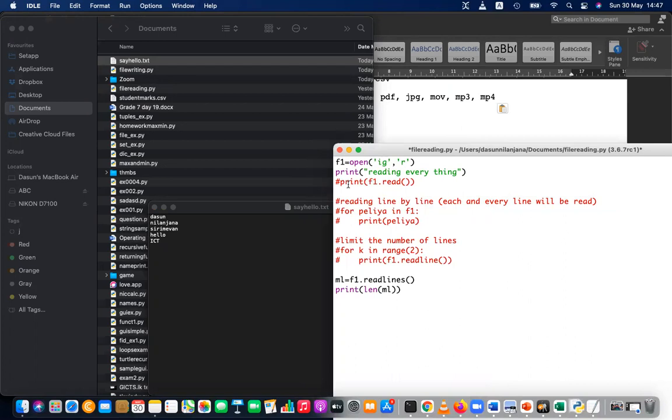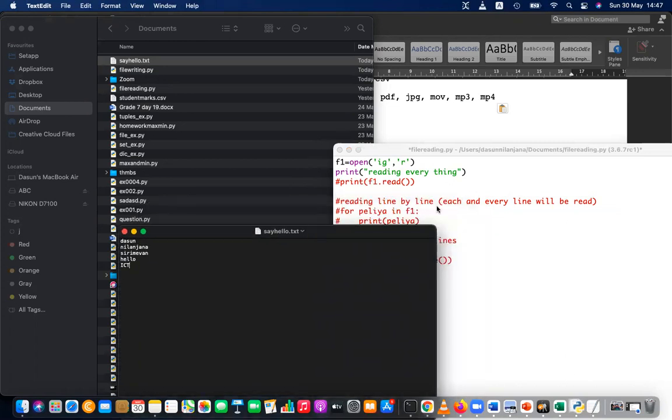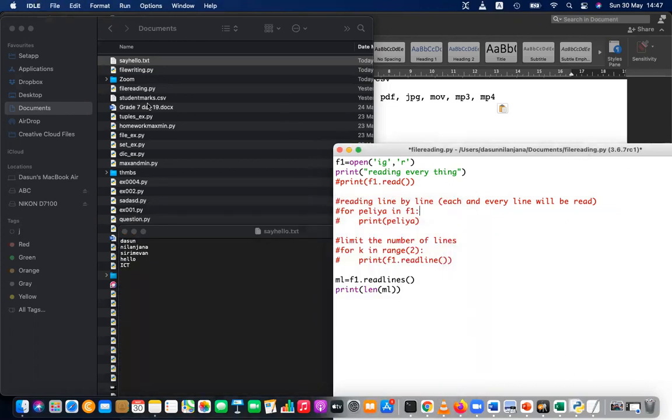So then I don't want to give the full path. If the file is in the same location, I can give the relative path. Related to file reading.py, say hello.txt is in the same location. So you can just call only the name, say hello.txt, only the file name.